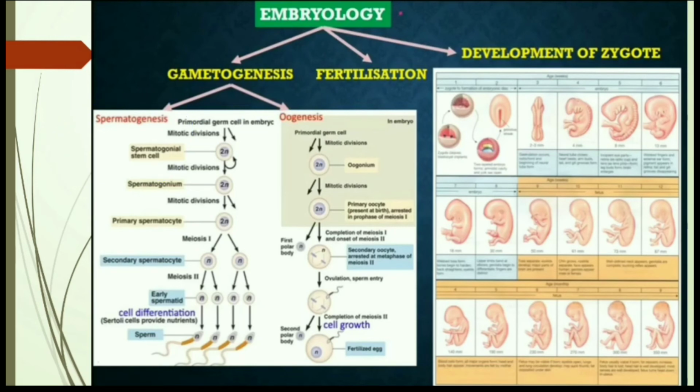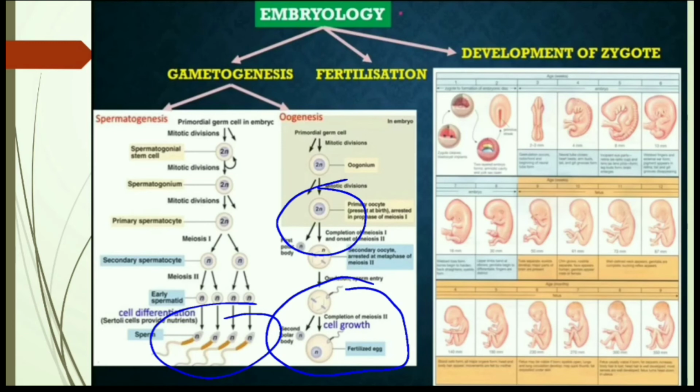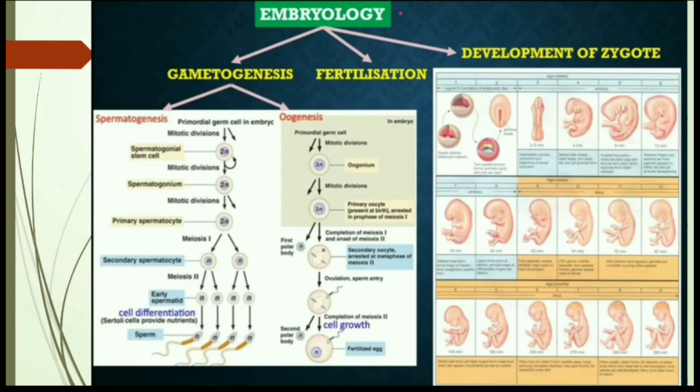Under development of the zygote, we will discuss how a one-celled zygote is converted into a complete human being.